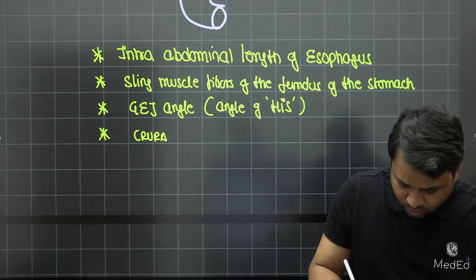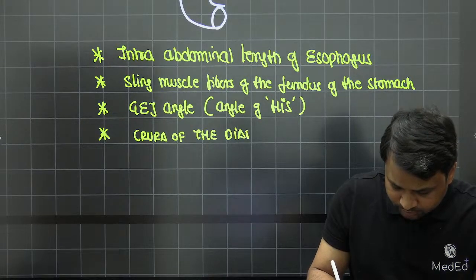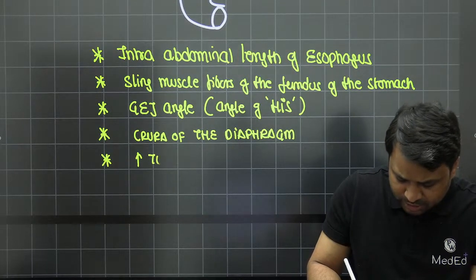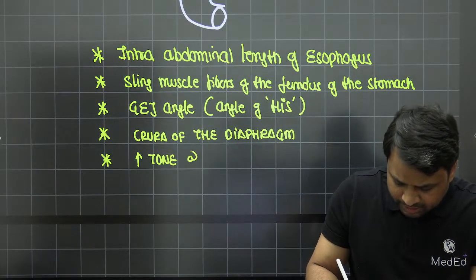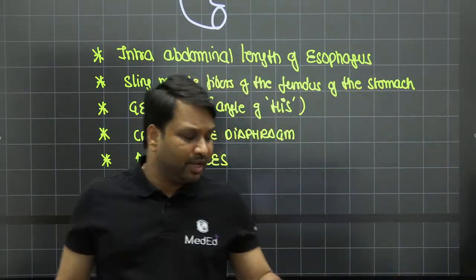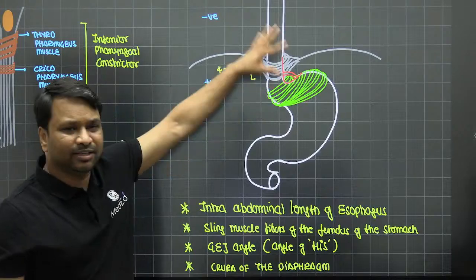We say crura of the diaphragm. It has been found that there is increased tone at the lower esophageal sphincter. So the muscular tone at this area is slightly higher than the rest of the esophagus.